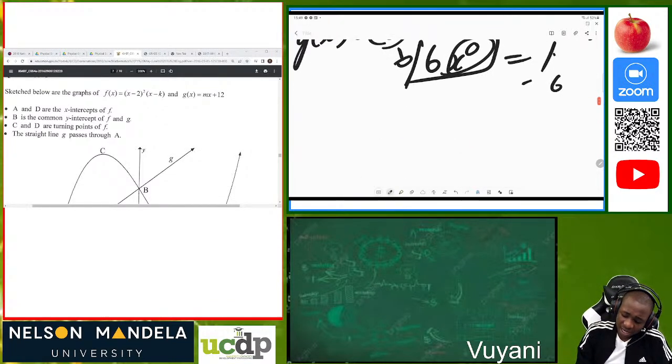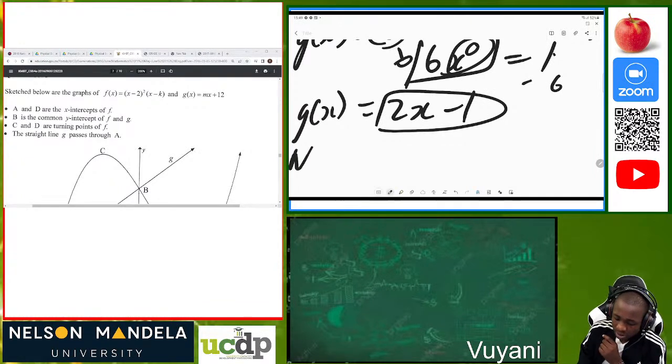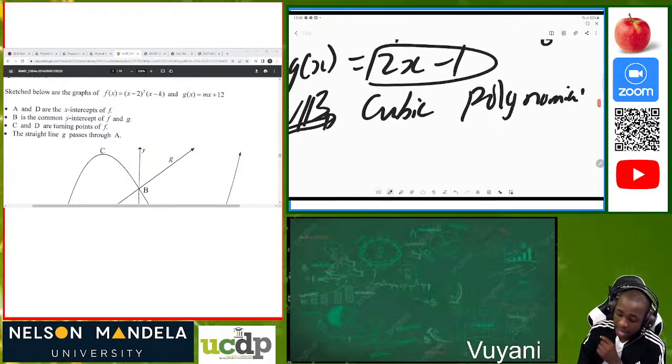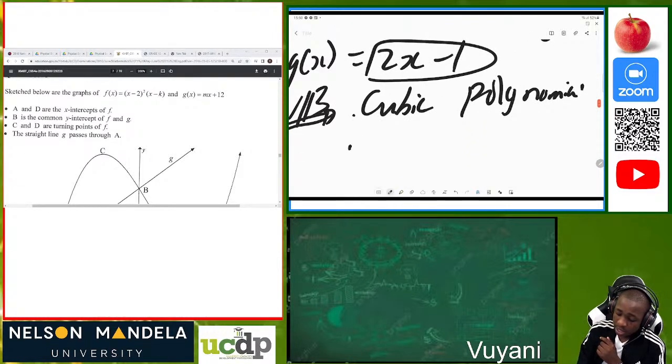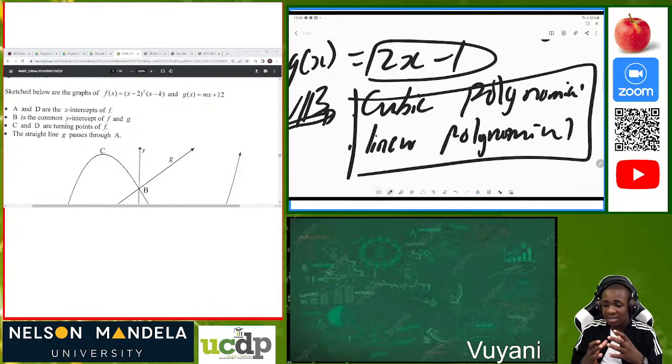Then we also have a linear polynomial. Maybe we're given 2x minus 1. This is called a linear polynomial. What is important, NB, is that we understand the cubic polynomial, because we will be dealing with it, and that we understand the linear polynomial. These two are the ones we are mainly focusing on in grade 12.